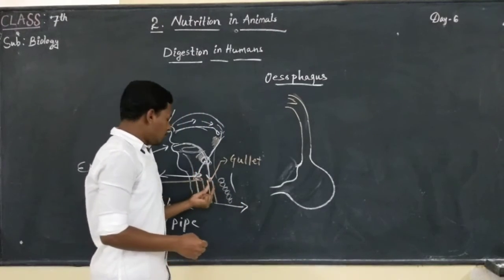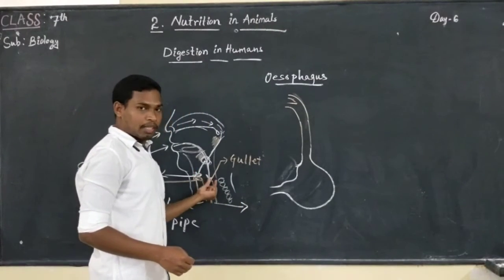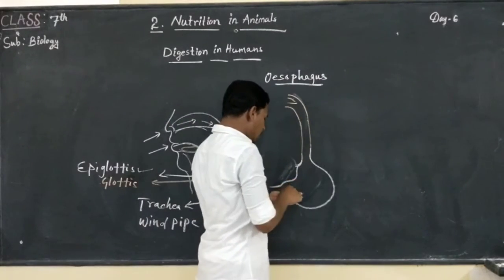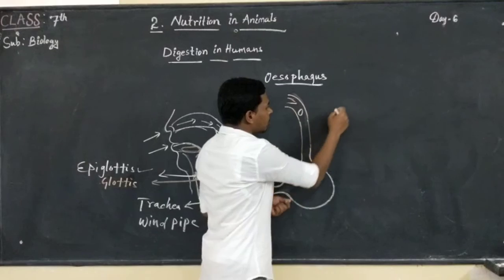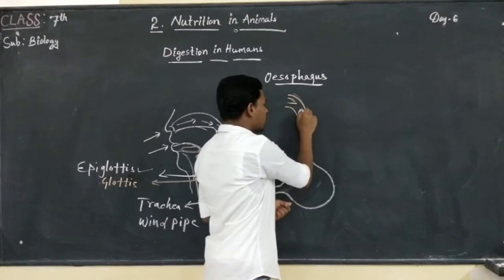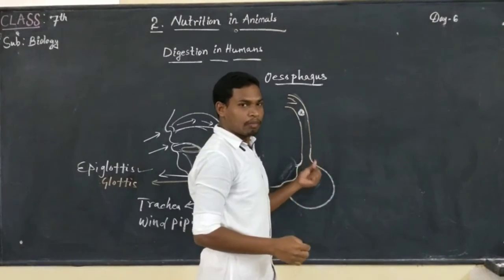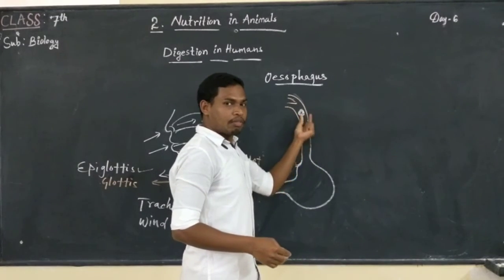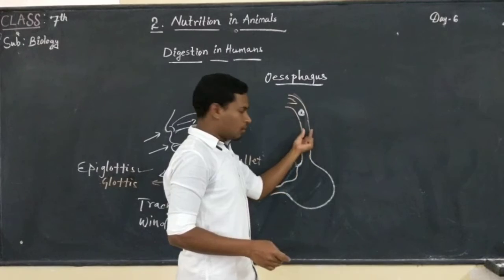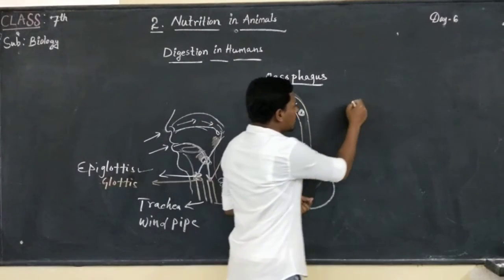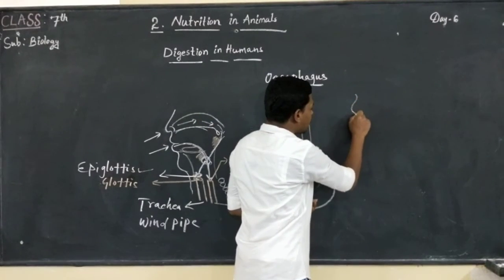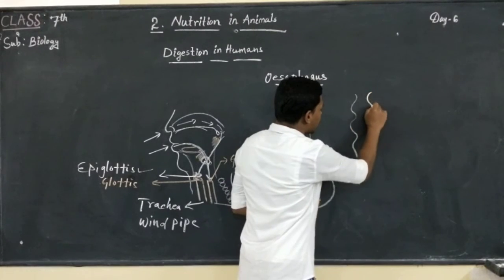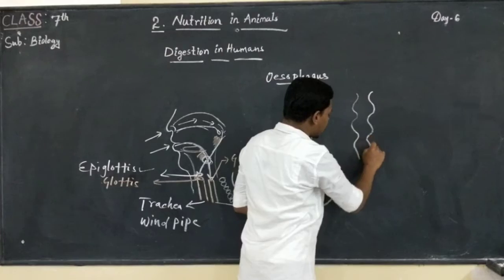Now the presence of food in the esophagus generates peristaltic movement, in order to push the food down to reach the stomach.